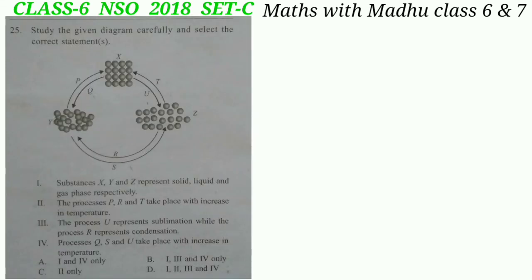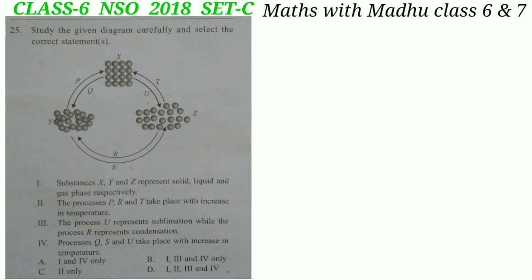Question 25. Study the given Venn diagram carefully and select the correct statement. Statement I. Substances X, Y and Z represent solid, liquid and gas phase respectively. This is the correct statement. X is solid, Y is liquid and Z is gas. Now 2i. The processes P, R and T take place with increase in temperature. This is the incorrect statement. Process P is freezing, R is condensation and T is deposition. All these processes take place with decrease in temperature.